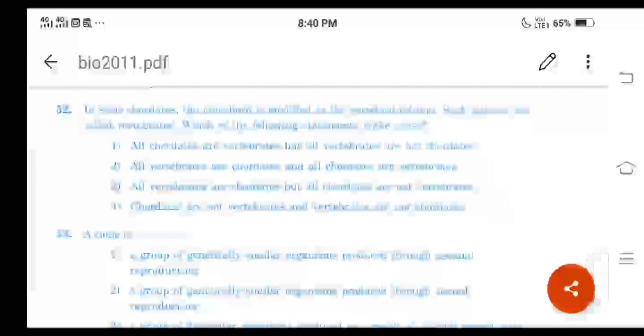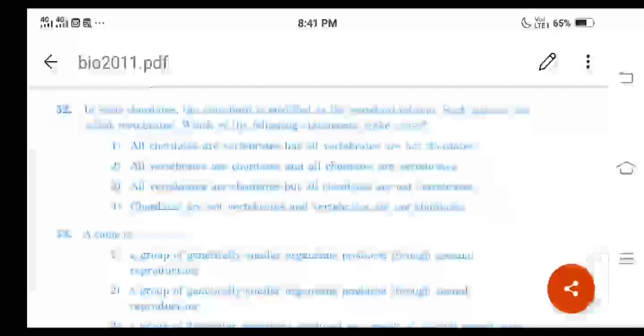Among the given options, option 2: all vertebrates are chordates and all chordates are vertebrates. Option 2 is not the correct answer.